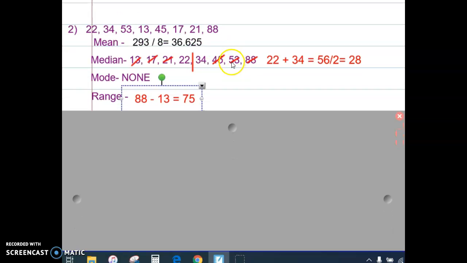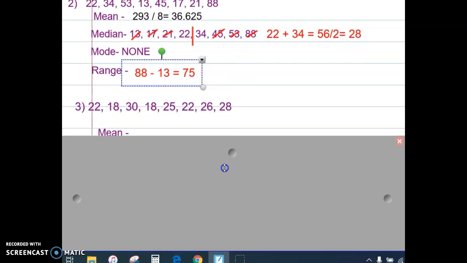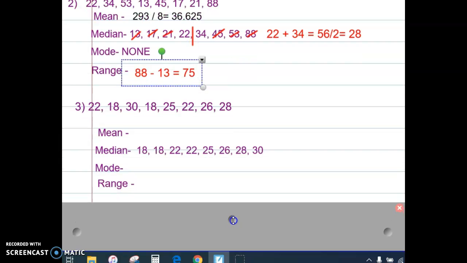Okay, now that we've done 2 examples together, I want you to try this last example on your own. I want you to pause the video, copy down the information for number 3, and find the mean, median, mode, and range with the set of data that you see.